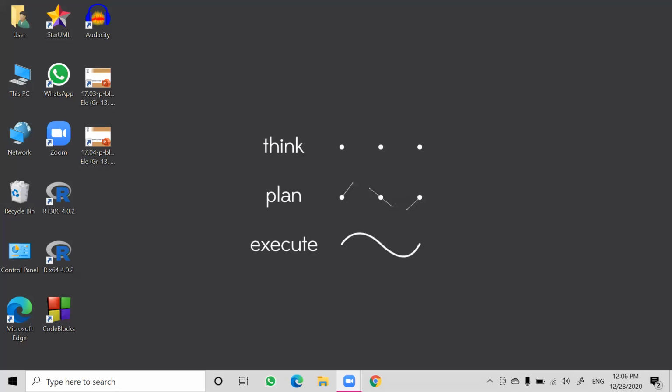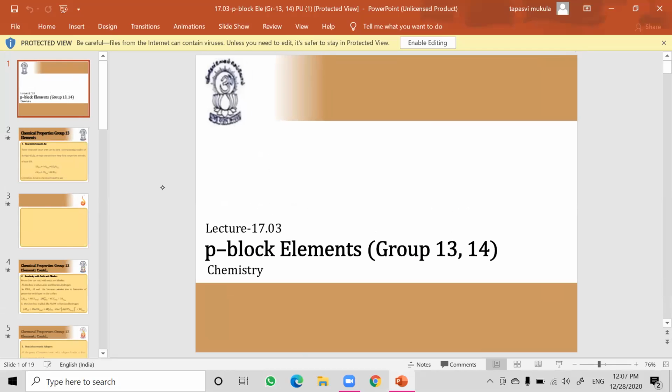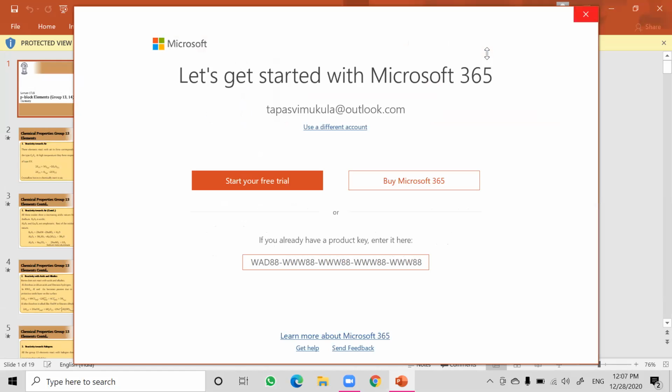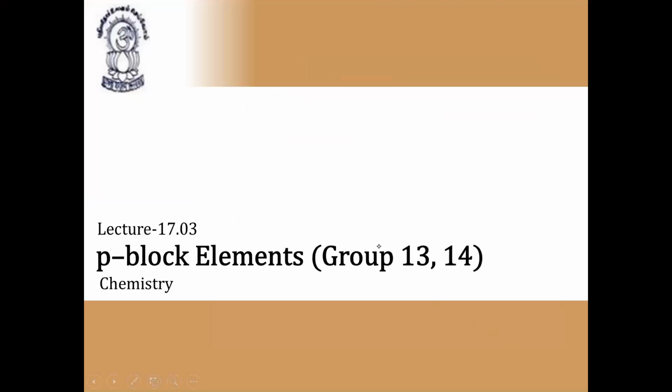Now we are into the second lecture of P block elements. First lecture we are already done. That was the introduction and some periodic trends in physical properties as well as chemical properties. Now we are continuing with the chemical properties of group 13 elements in this lecture. Please make a note of each and every point where we are stressing in the lecture. That is very useful for competitive exams.